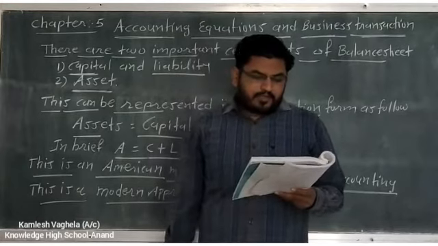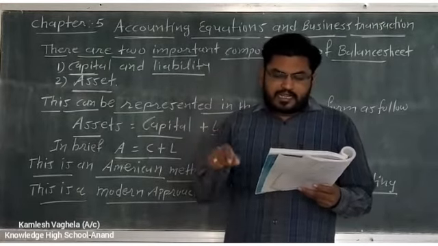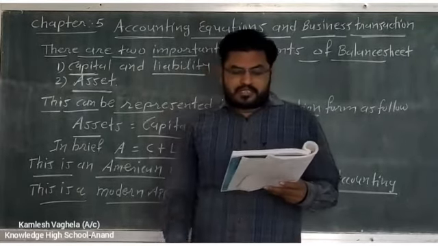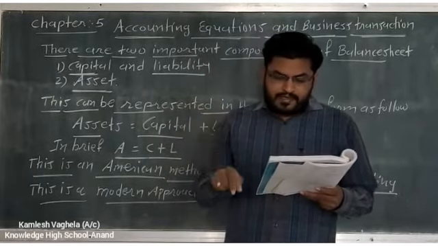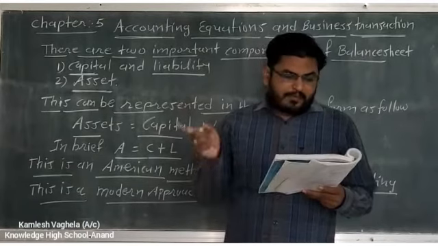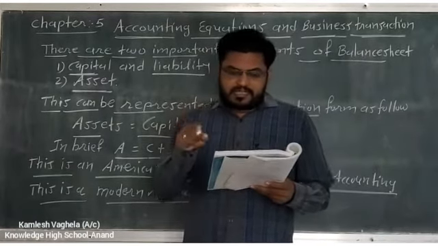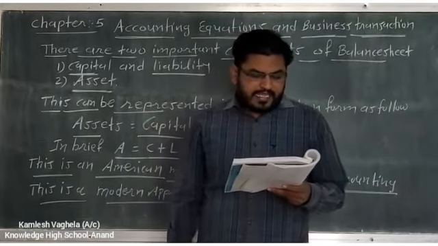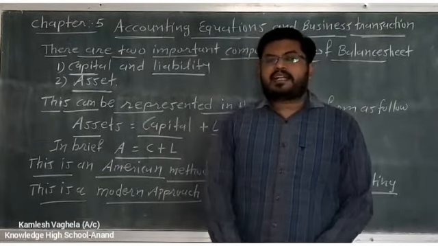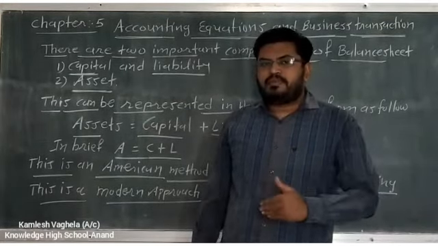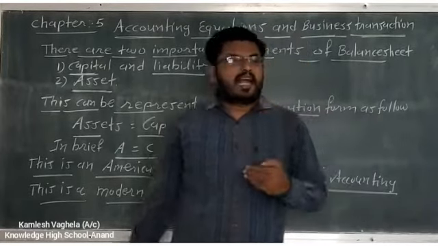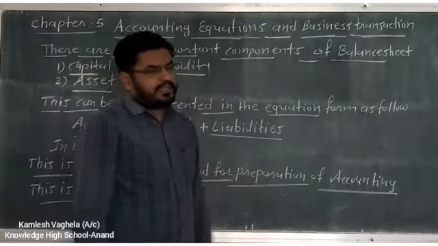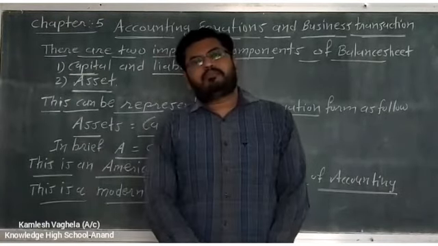अंडर ट्रेडिशनल अप्रोच रूल्स ऑफ पर्सनल अकाउंट, रूल्स रियल अकाउंट एंड नॉमिनल अकाउंट्स आर यूज्ड. Under this traditional approach, on the basis of these rules, initially journal entries are prepared, and finally final accounts are prepared, and at last balance sheet is prepared. In accounting equation, effect of transaction is directly given in the balance sheet. यानी accounting equation वाले सिस्टम में हम ट्रांजेक्शन को डायरेक्ट यहाँ पे लिख देते हैं, उसमें कुछ करते नहीं है. And this is what American method.